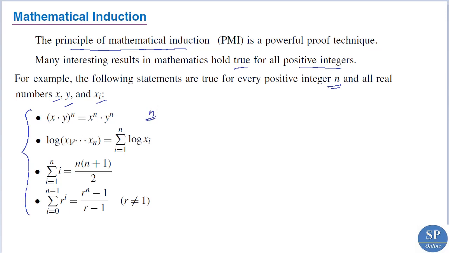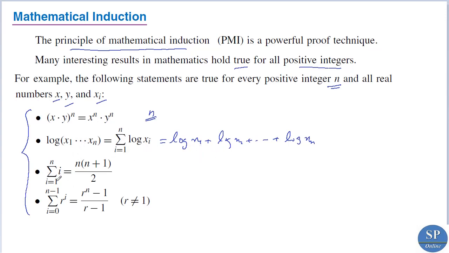Another example is log (x1 x2 ... xn) is equal to log x1 plus log x2 plus ... plus log xn. This is summation i from 1 to n log xi, that is equal to log x1 plus log x2 plus ... log xn. This is also true for any positive integer n. If n is equal to 2, we have log (x1 x2) is equal to log x1 plus log x2.